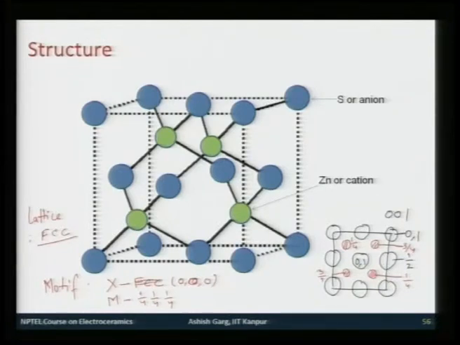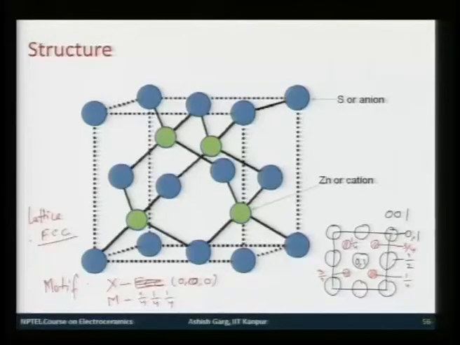Once you define the FCC lattice, 0 0 0, as I said many times, would fill all the FCC sites. Similarly, if you define 1/4 1/4 1/4 for M, this is sufficient to fill all other tetrahedral sites, which would be 4 of the tetrahedral sites, not all 8. So, this is the zinc sulphide structure.